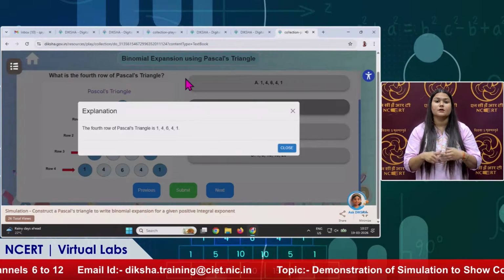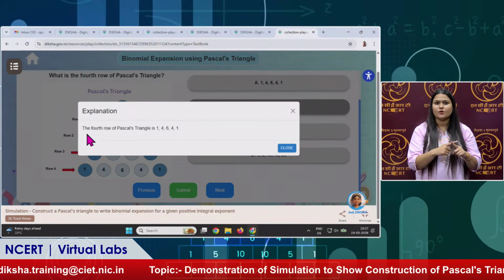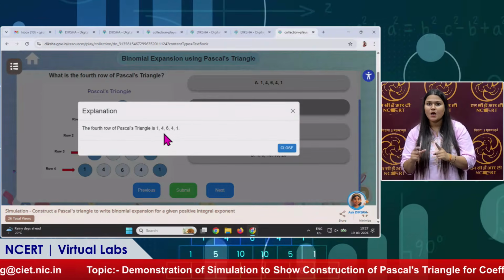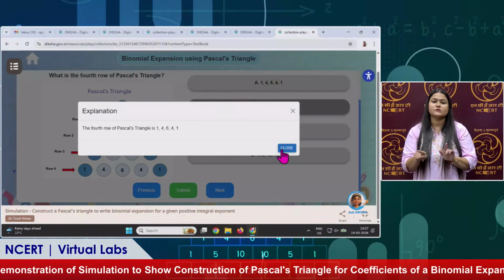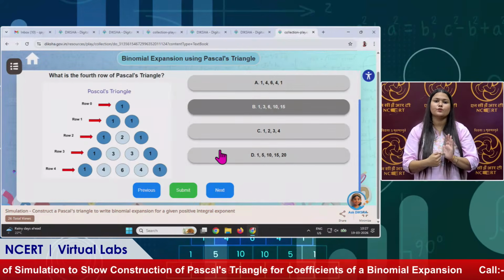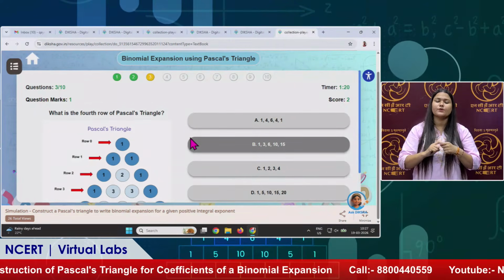It gives a pop-up that you have done it wrongly, and it gives an explanation. The fourth row is actually this one. A little bit of hint, yes, it gives a hint as well. It gives an explanation of how to perform it. Likewise, a student can do all these. There are 10 questions and they can perform them.